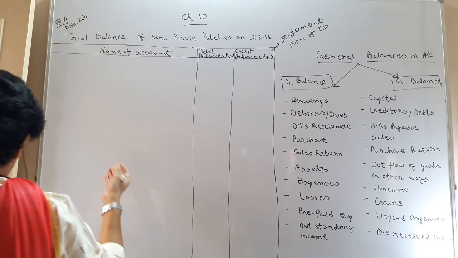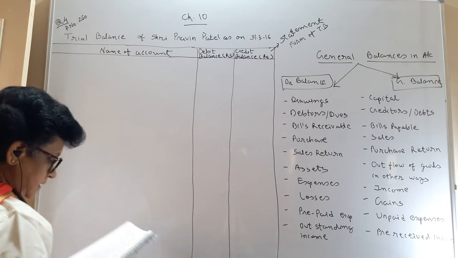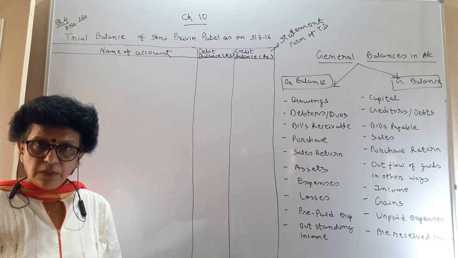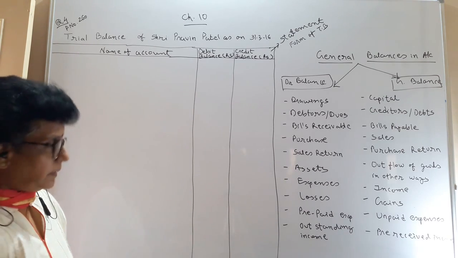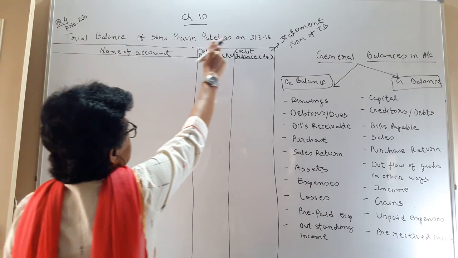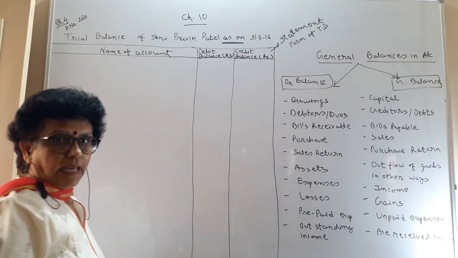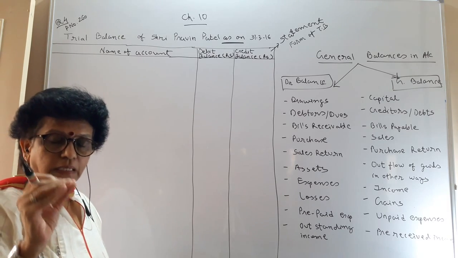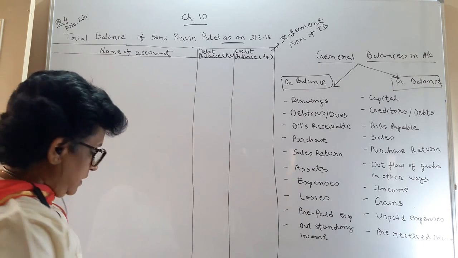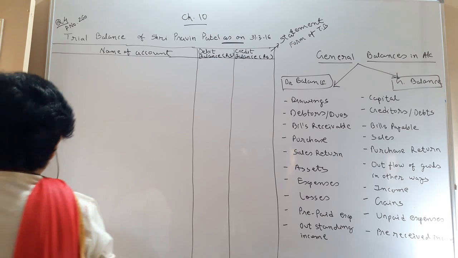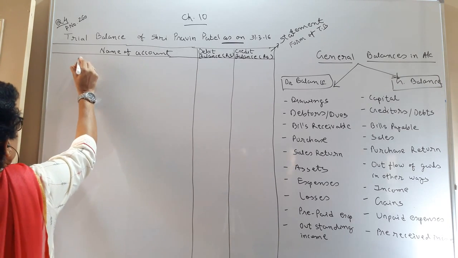From the following information, prepare trial balance of Praveen Patel as on 31st March 16. So the title is to be written, because it is a statement, you have to write 'as on'. Of a particular day information we are talking about. Let us begin with opening stock.